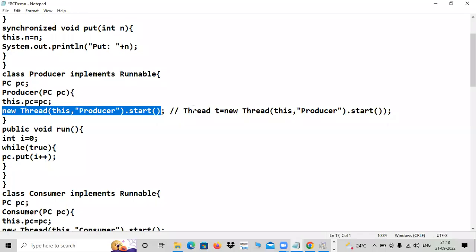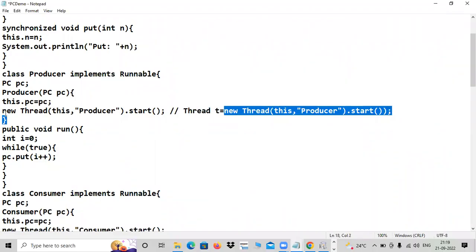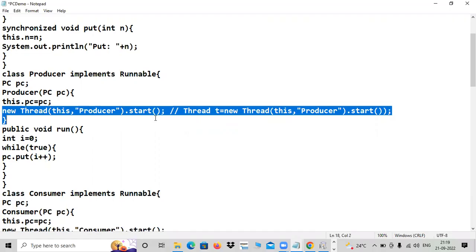That's why I have written a comment here. In the comment everything is there, but here you are missing something, that is the left-hand side. You are missing only this. The name is not there, no problem, but you can believe that the right-hand side is an object.